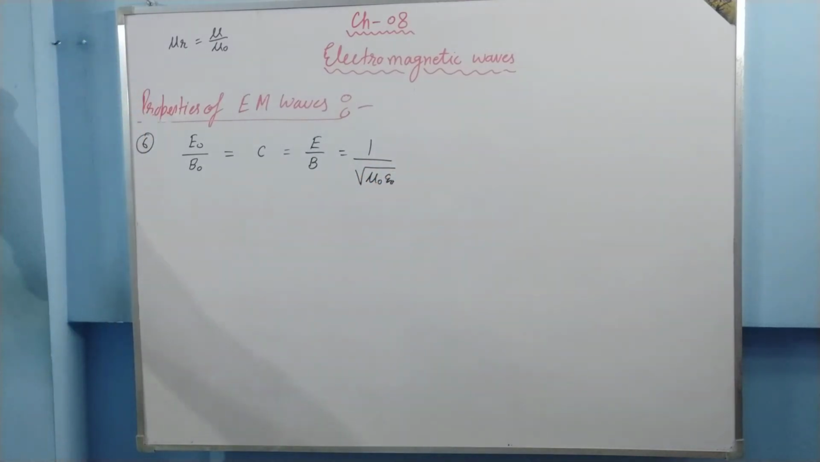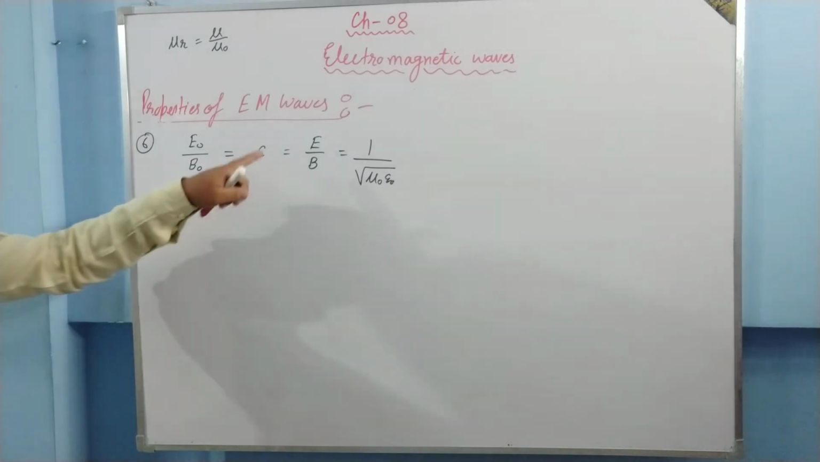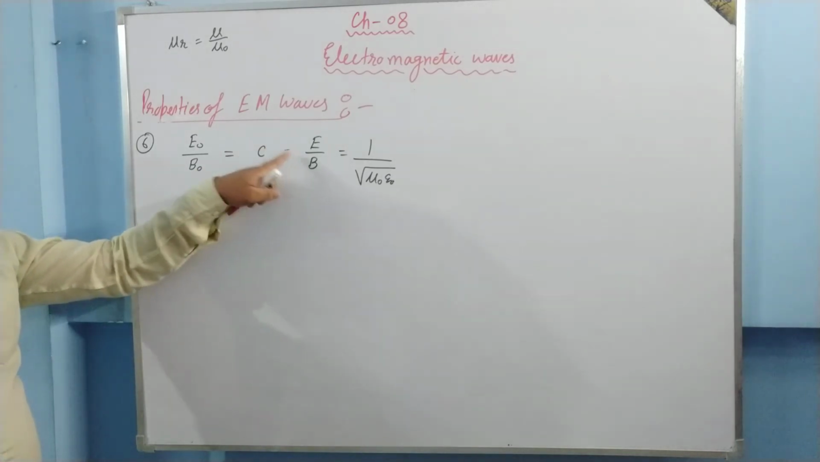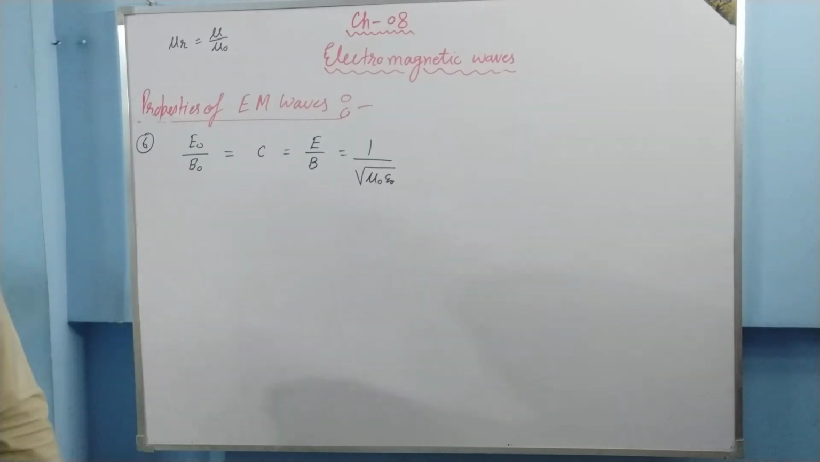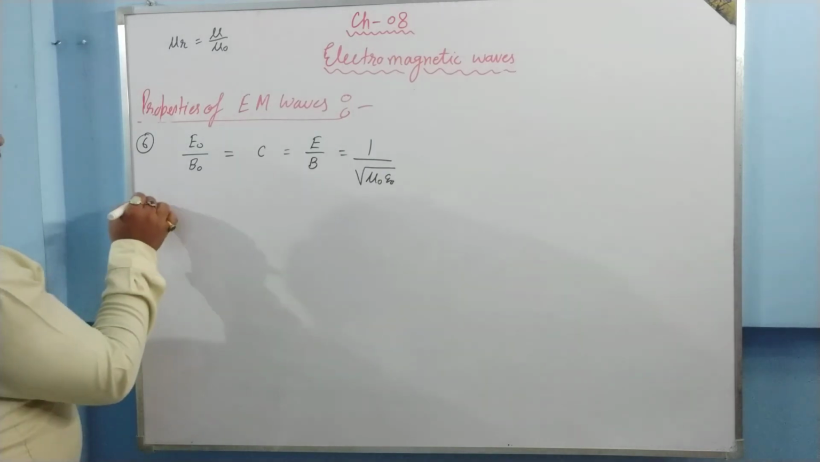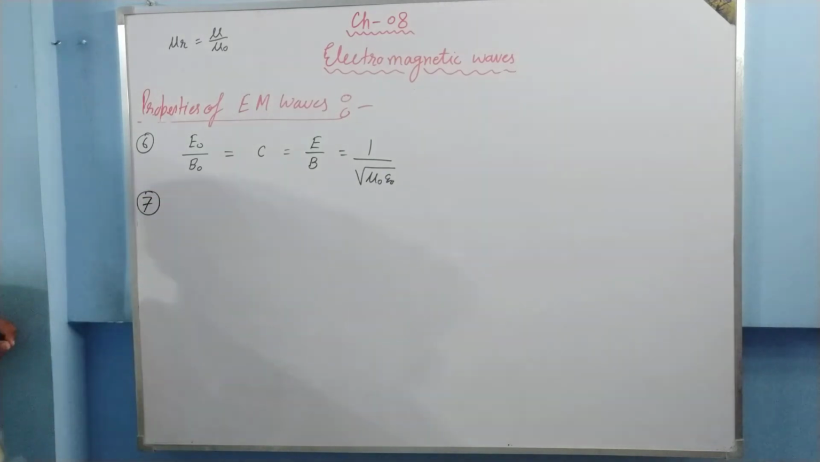Is it clear? Okay. So this is the sixth property: the ratio of the amplitude of the electric field to the magnetic field is equal to what? c, and c is the speed of light. So this is property number 6. The property number 7.